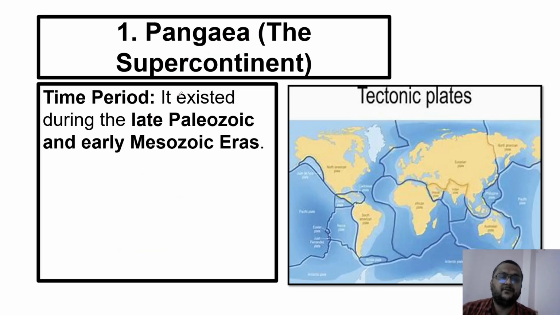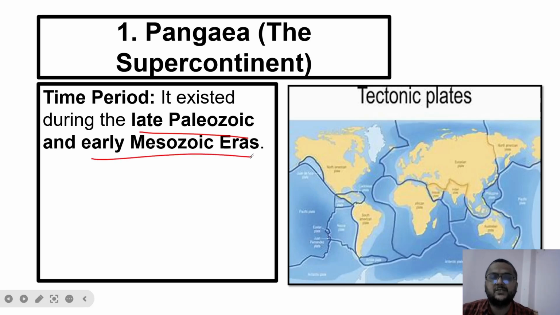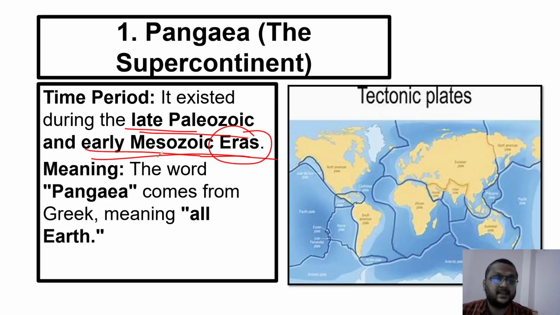So it was Pangaea. Time period when this Pangaea exists: it exists during the late Paleozoic and early Mesozoic eras. These are geological time scale eras. So it is 300 million years ago, and if you want to say the name, that is the late Paleozoic and early Mesozoic eras. In that time period, Pangaea was there.